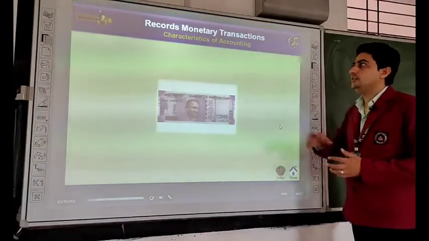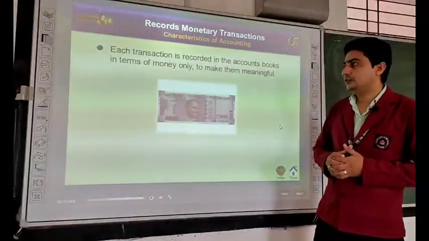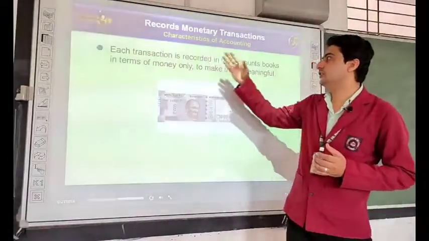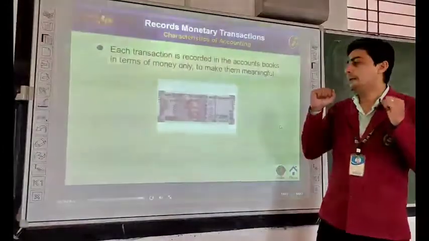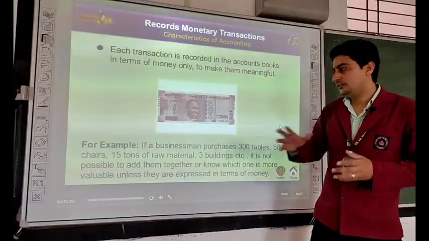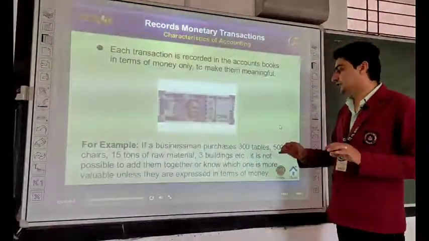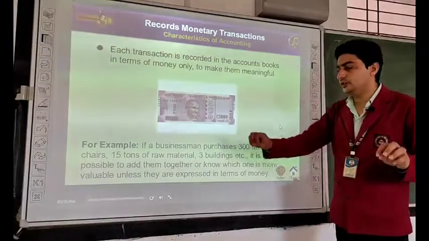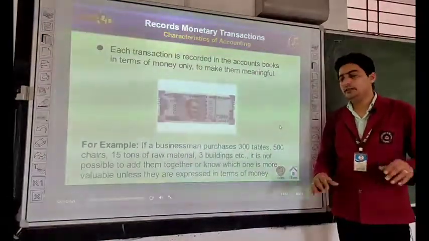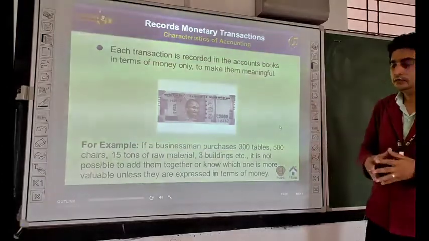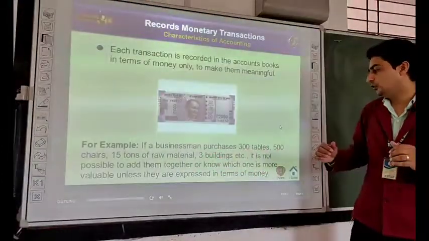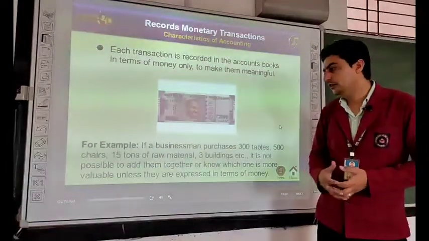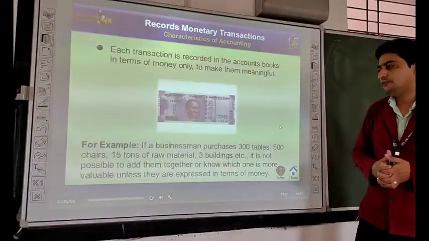The next characteristic is that it records monetary transactions. It records only monetary transactions. Each transaction is recorded in the books of account in terms of money only, to make them meaningful. For example, if a businessman purchased 300 tables, 500 chairs, 15 tons of raw material, 3 buildings, etc., it is not possible to add them together or know which one is more valuable unless they are expressed in terms of money.